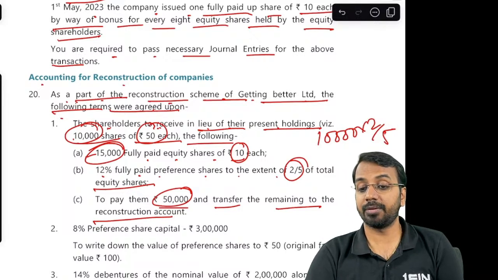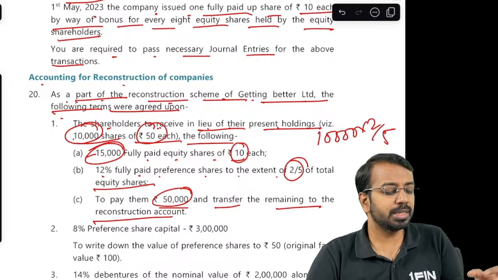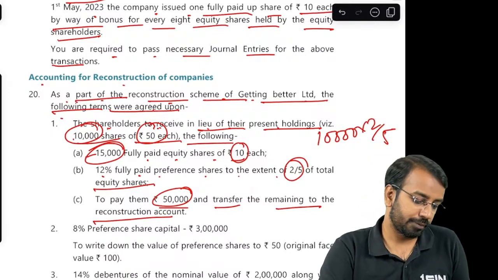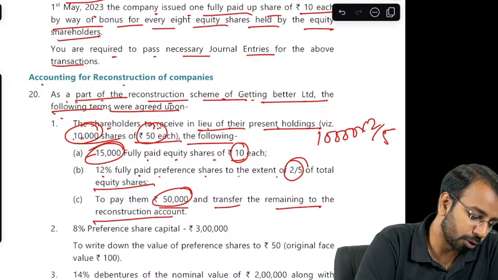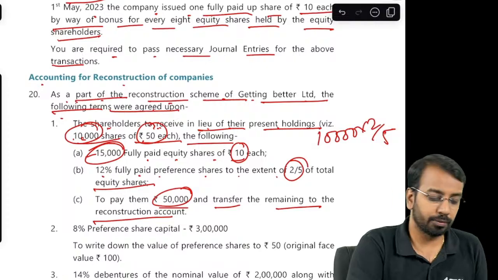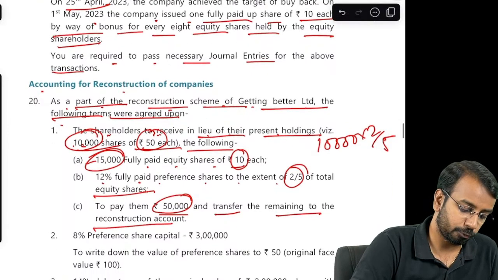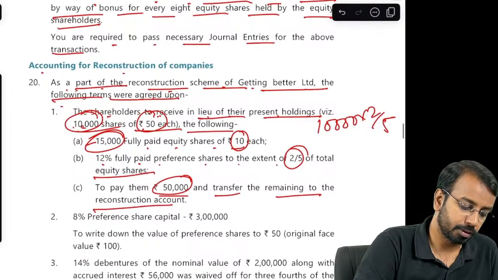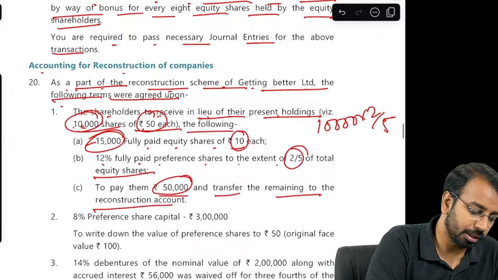Now this is a question again where normally these kind of adjustments are not seen. So what you'll have to do is, first, present holding 10,000 shares of 50 each. So what you will do, you will debit the share capital account. I'll just write it down here.